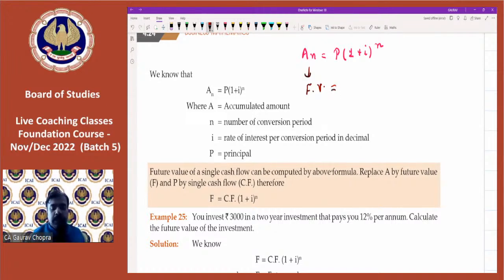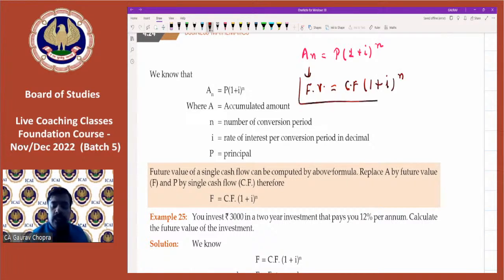Then the principal, we can regard it as cash flow. How much we are receiving or how much we are giving or how much we are investing. So this principal can also be written as the cash flow. Cash can be inflow or it can be outflow. All right. Then multiply by 1 plus I whole to the power of n.